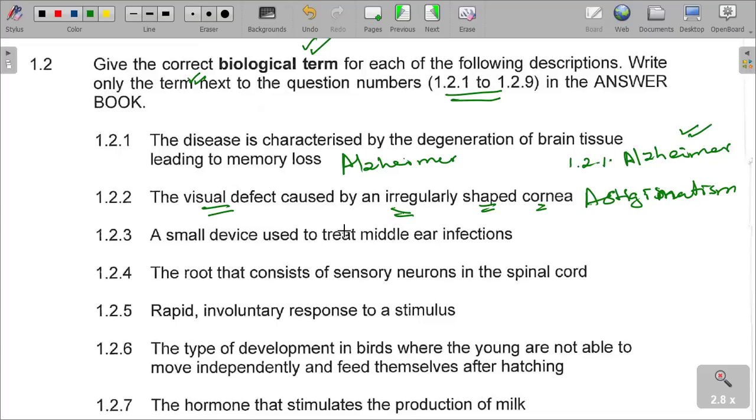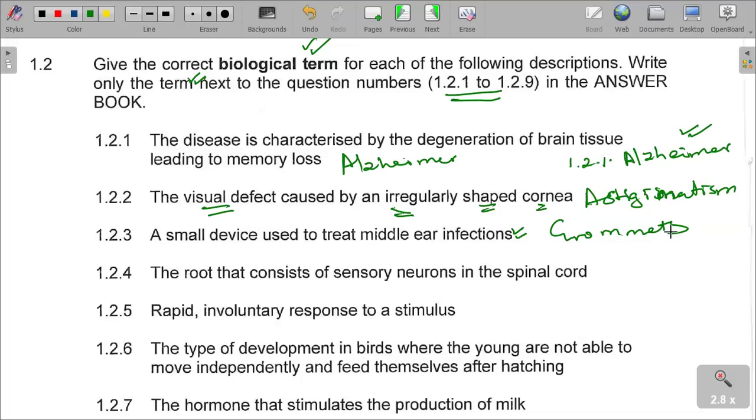A small device used to treat middle ear infection. When you talk about hearing problems, we can agree as a class that we have what are called grommets, which are used to correct problems arising as a result of infection. It is a device that is inserted into the middle ear, which helps with the hearing defects that we are talking about.